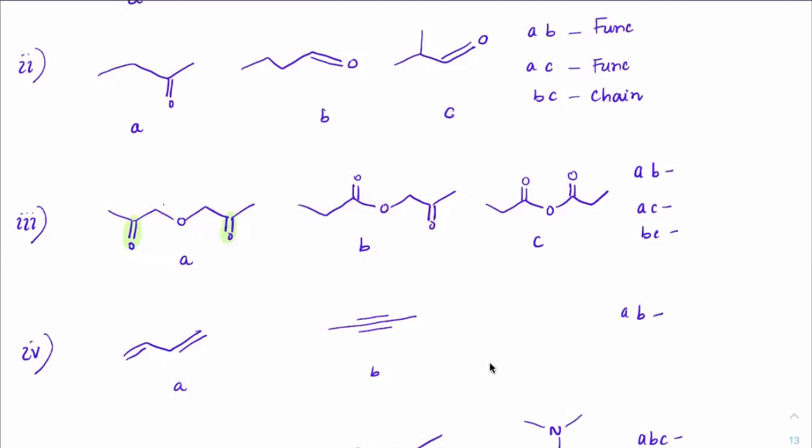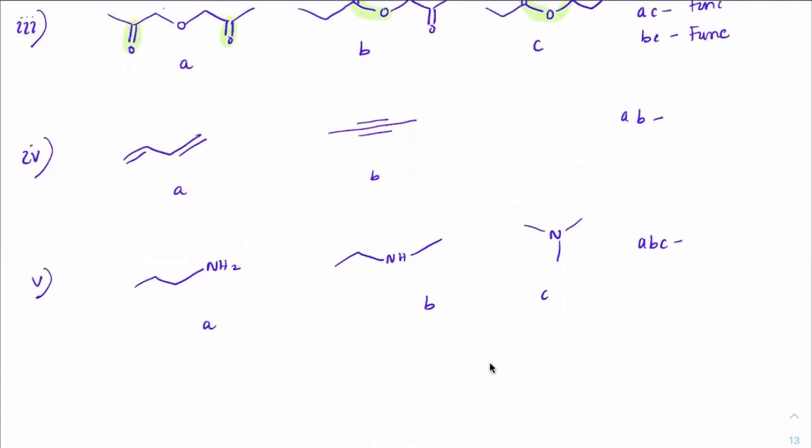While here, if you check out, this is an ester. So the main functional group here is ester. While here, what is the functional group, beta? This is anhydride. Very good. Okay, acid anhydride, right? So AB are functional, AC are functional, BC are functional. Very good. Next, fourth one, functional as well. Fifth one, ABC. How they are related to each other? They are also functional. Okay, because primary amine,